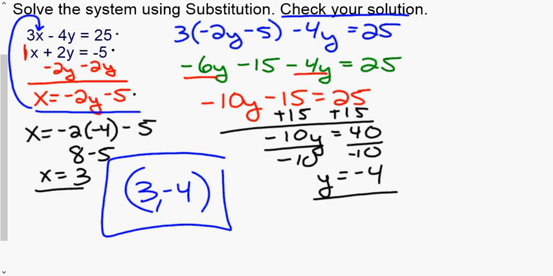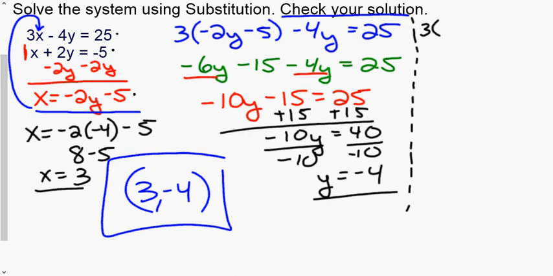Now, going back and rereading this problem, it says check your solution. Just like we did in section 3, when you're checking your solution, you need to show that it works. In other words, like we were doing when it said, is the coordinate a solution of the system? We're checking, does this actually work in the original equations? That's what's different about checking. You have to use the original equation.